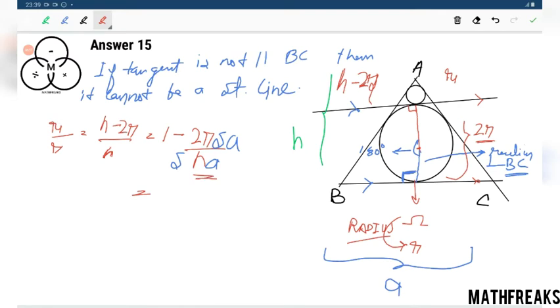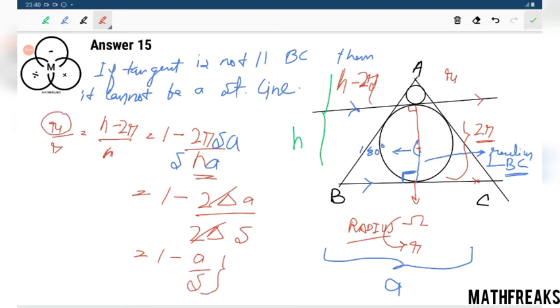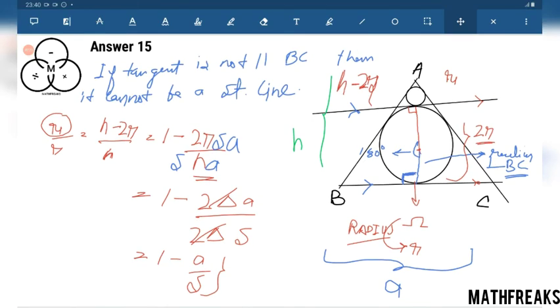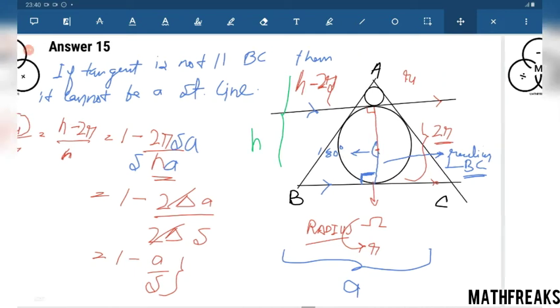So that we would get area. 1 minus 2 area into A over 2 area into S. These are cancelled out. We are having 1 minus A over S. This was for R1. This explanation is the most interesting part, and here we just use this RS concept for the first time. RS equals to area.